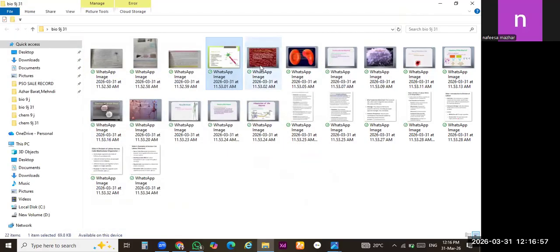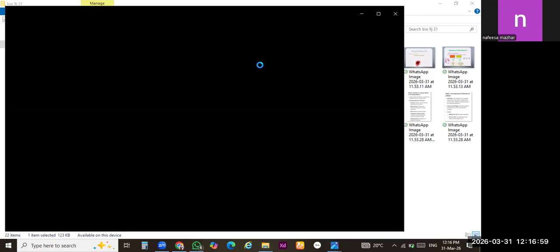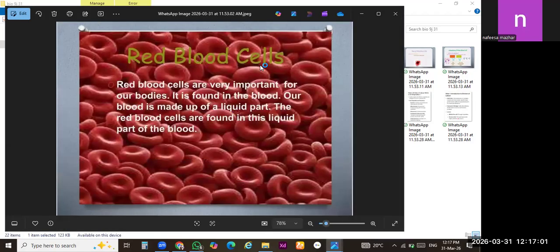Now we will discuss the second point of this topic, red blood cells. Another name for the red blood cell is erythrocytes. The scientific name of red blood cells is erythrocytes. You can see in this picture, these are red blood cells. You can see the shape. It's just like a plate-like structure, and they are anucleated. There is no nucleus in these cells, right?